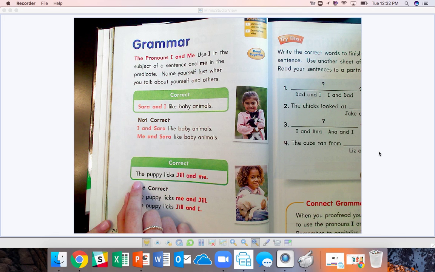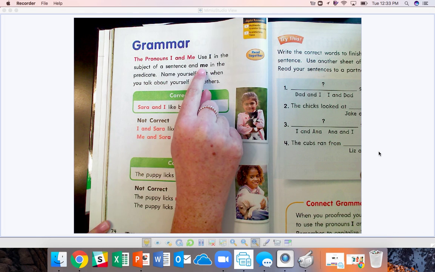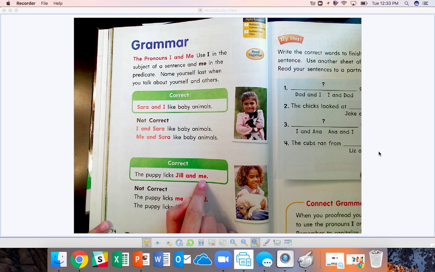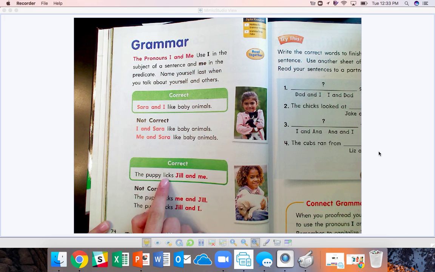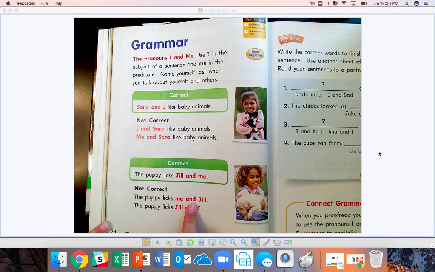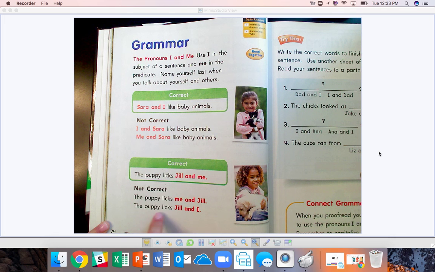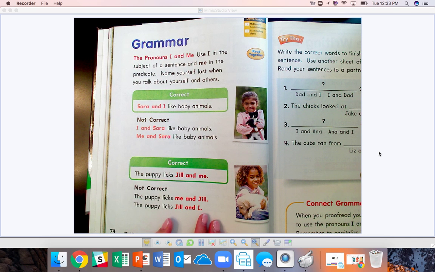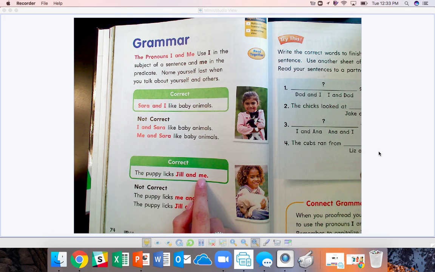When you're talking about yourself in the predicate of a sentence, then you're going to use the pronoun me. The puppy licks Jill and me. Can you read that sentence back to me? You would not say, the puppy licks me and Jill. Again, you never want to say me and. The puppy licks Jill and I. When you're talking about yourself and someone else in the predicate or the end of the sentence, you do not want to use the word I. You use the word me.